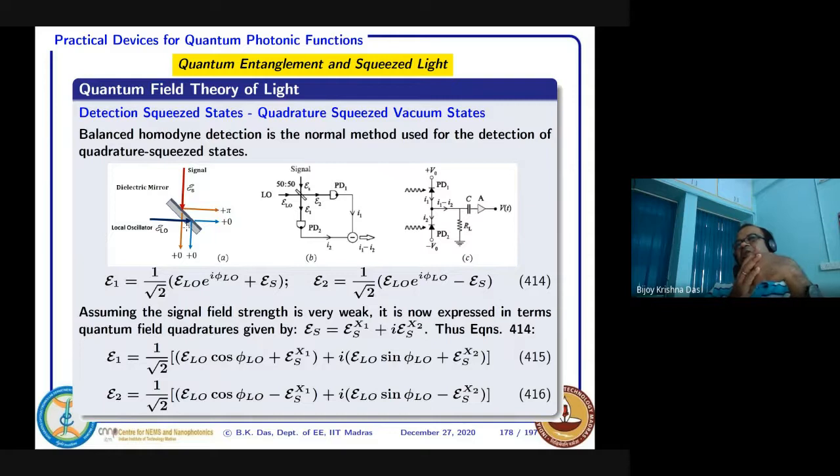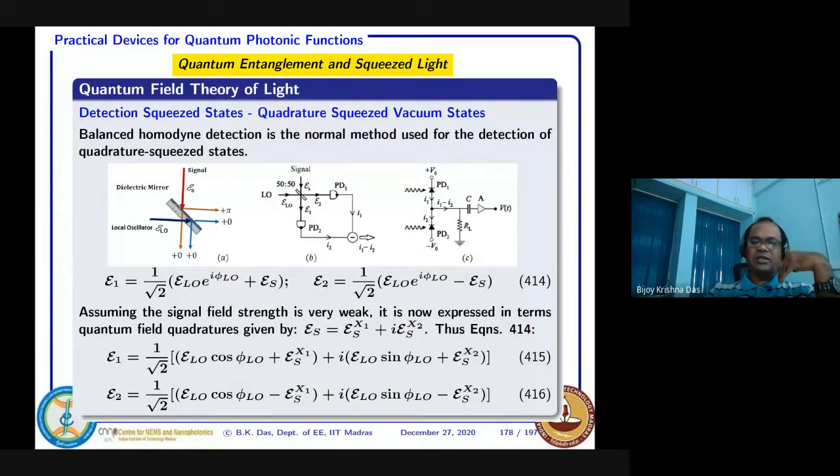Normally metal mirrors are avoided when you want a lossless situation, because in metal something will be absorbed. So it's not a good option for a lossless situation. What is done instead is to take a dielectric, which can be glass, and deposit another dielectric material on the glass. That is called a dielectric mirror.